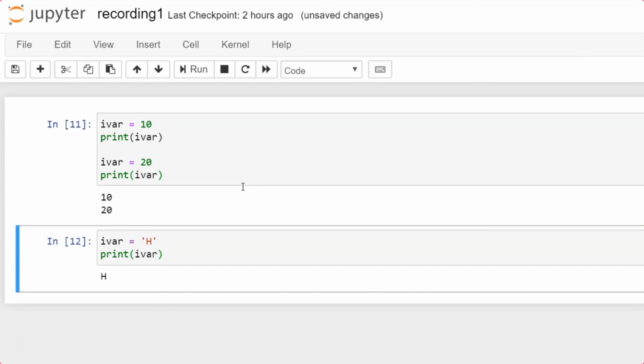So what it means is that your interpreter is interpreting this variable type based on the value that's going to be assigned. So a compile time check is not happening at all here, and so we don't call Python a statically typed language. Rather, we call it a dynamically typed language. The meaning of a dynamically typed language is that the language itself is going to manipulate its programming code based on the runtime rather than compile time.